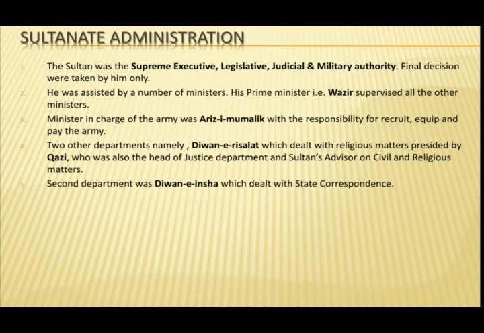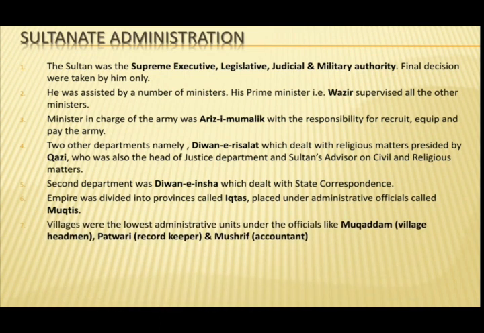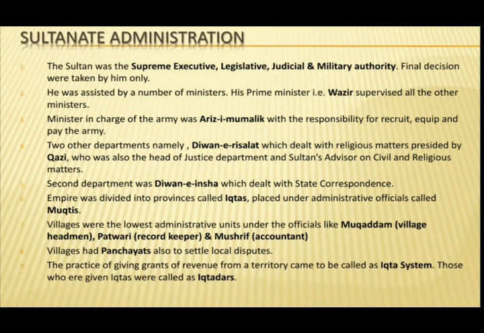The empire was divided into provinces called Iktas, placed under administrative officials called Muktis. Villages were the lowest administrative units under officials like the Muqaddam, that is the village headman, the Patwari, that is the record keeper, and the Musharrif, that is the accountant. Villages had panchayats also to settle local disputes. The practice of giving grants of revenue from a territory came to be called the Ikta system. Those who were given Iktas were called Iktadars. When the central authority became weak, many of these Iktadars functioned as independent rulers of their respective territories.